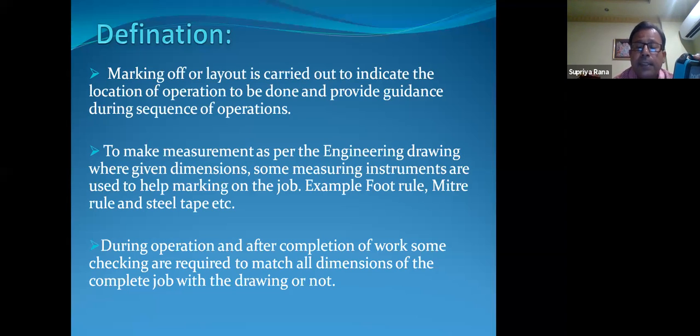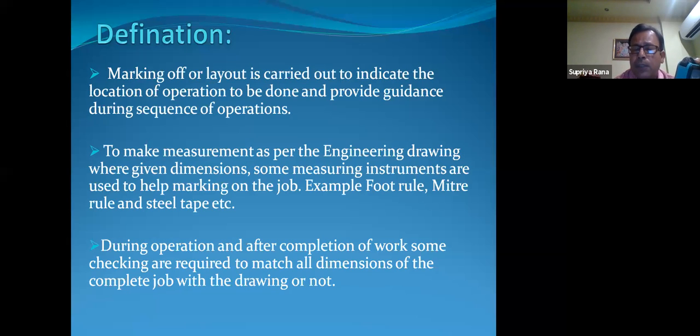So inch, feet, millimeter and centimeter are all very important. Millimeter is particularly required because our engineering drawing is made in millimeter dimensions only. So millimeter, centimeter, inch and feet are all reflected in the measuring instrument.